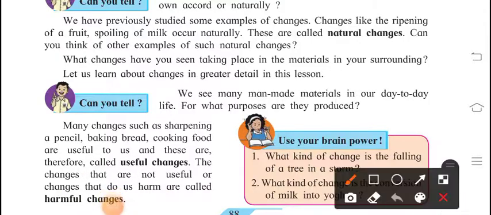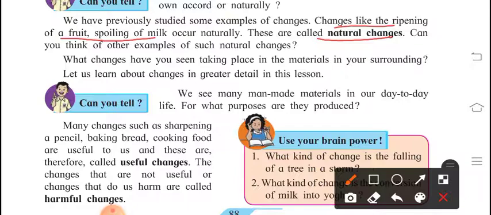We have studied previously that changes like ripening of fruits and spoiling of milk occur naturally. These are called natural changes. Obviously fruit ripens naturally, and milk can spoil naturally. So this type of change we can name a natural change. Can you think of other examples of the same?